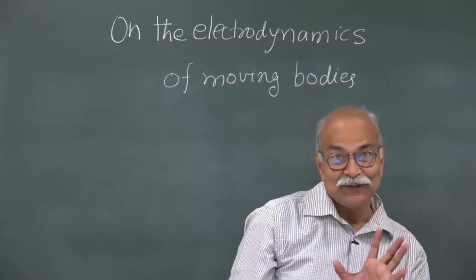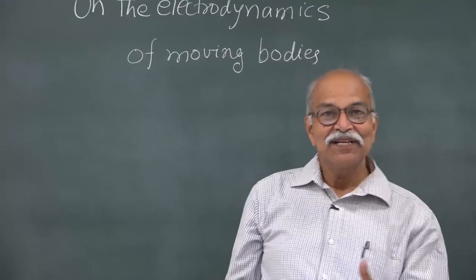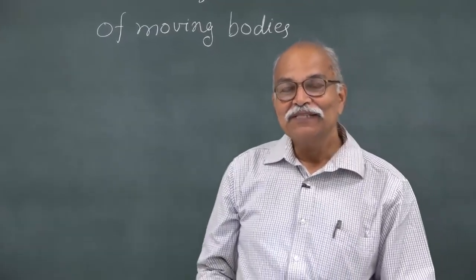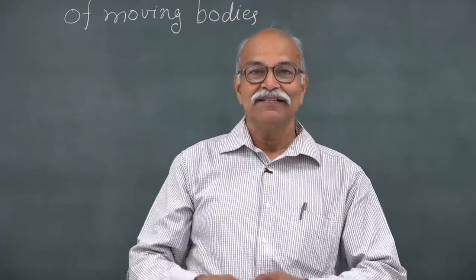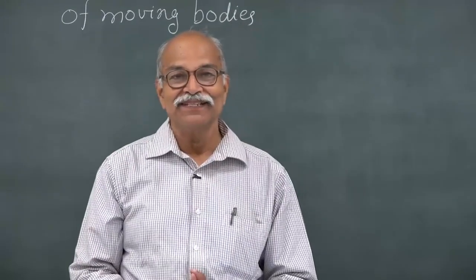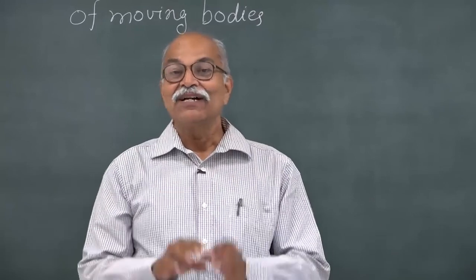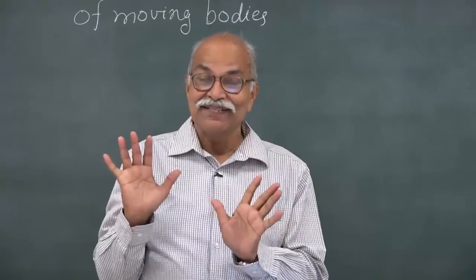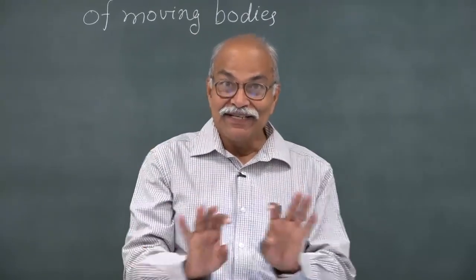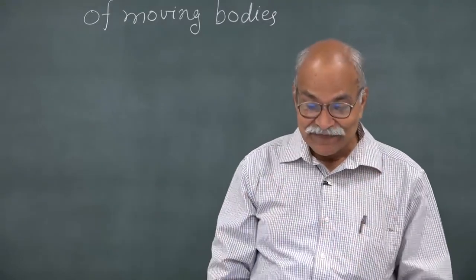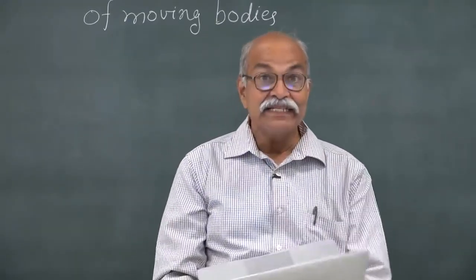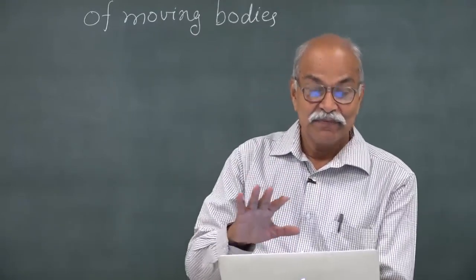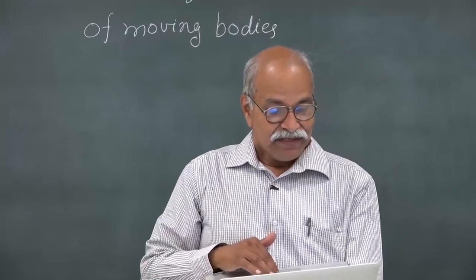This is somewhat less known, that special theory of relativity, which talks about space and time and length contraction and time dilation and all those things, starts with electrodynamics, and the title of Einstein's original paper is On the Electrodynamics of Moving Bodies. Let me read it. This is an English translation. The original paper is in German.